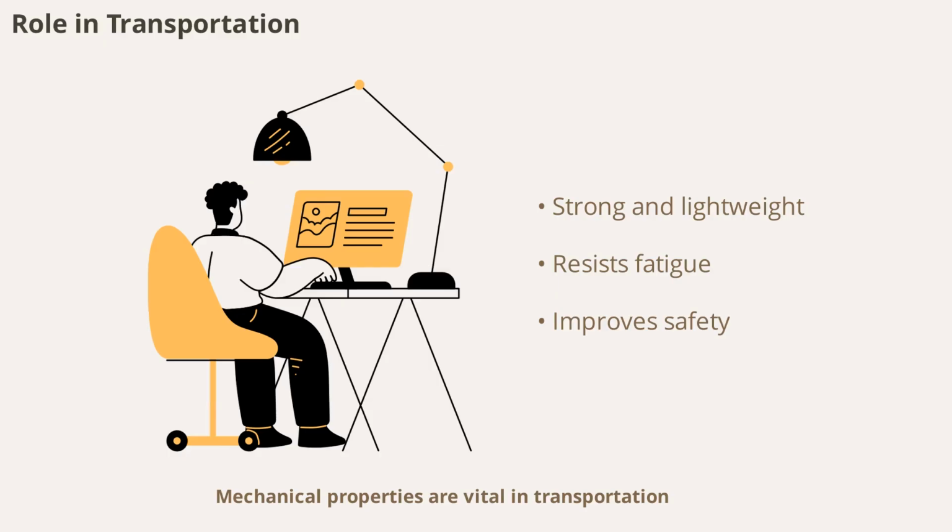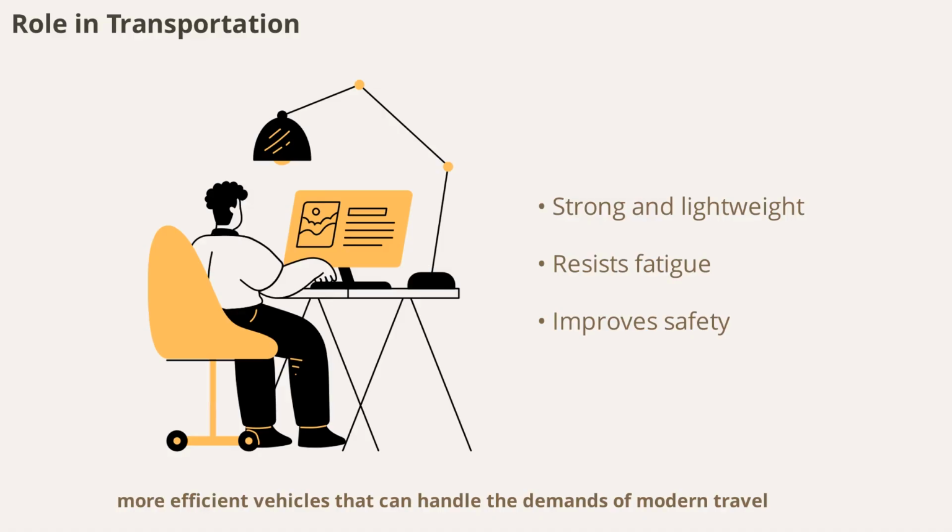Mechanical properties are vital in transportation, from cars and trains to airplanes. Materials must be strong yet lightweight, resistant to fatigue, and able to absorb impacts. Advances in material science have led to safer, more efficient vehicles that can handle the demands of modern travel.